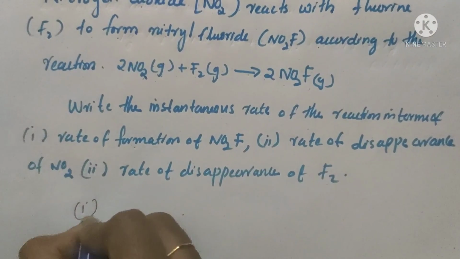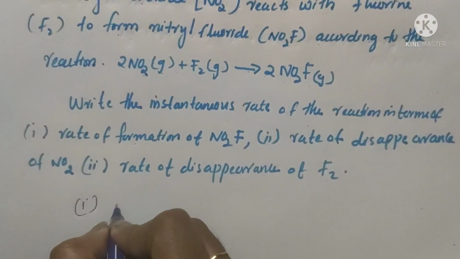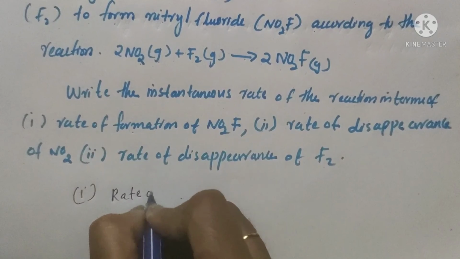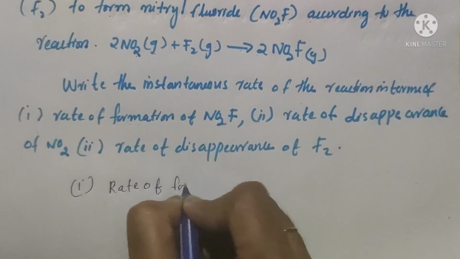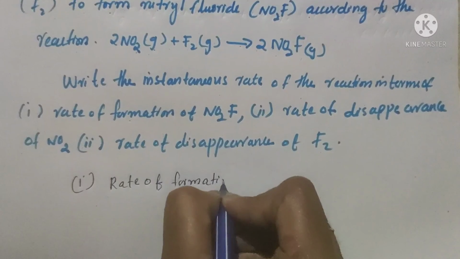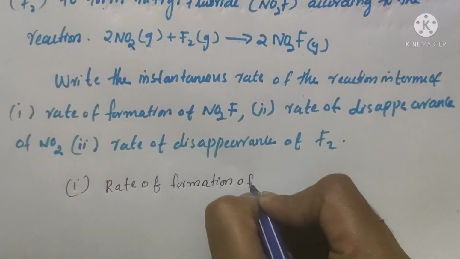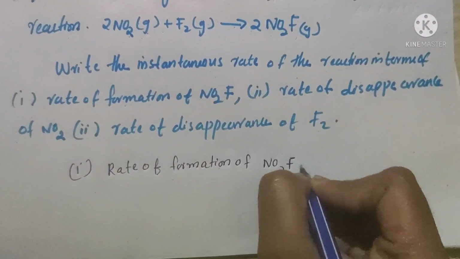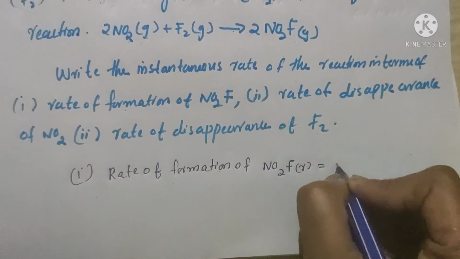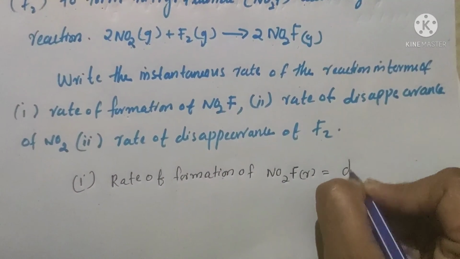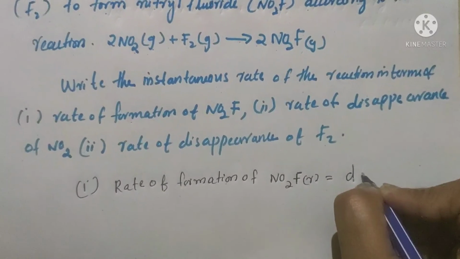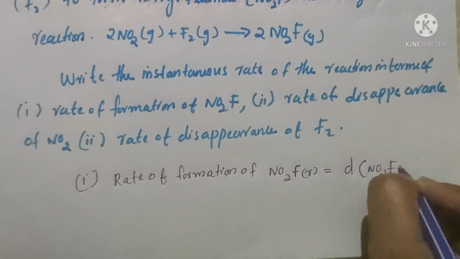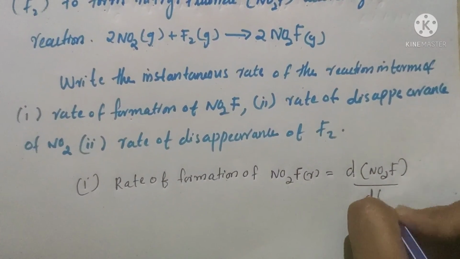What is the rate of formation of NO2F? Rate equals d[NO2F] divided by dt.